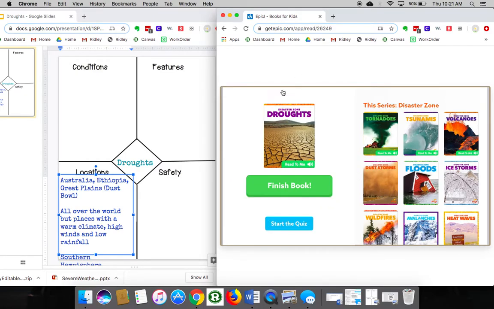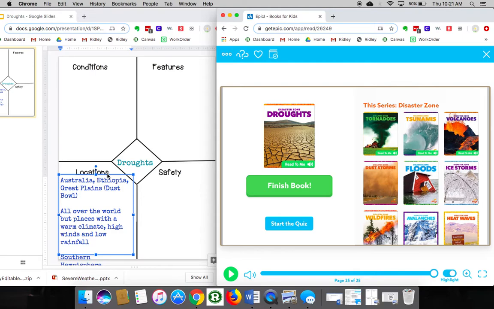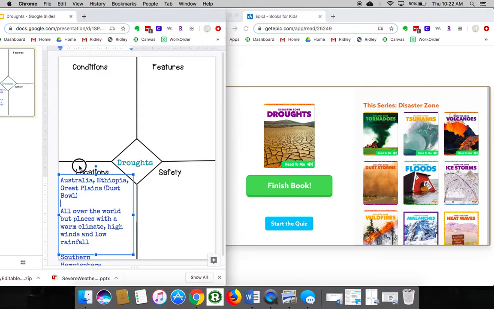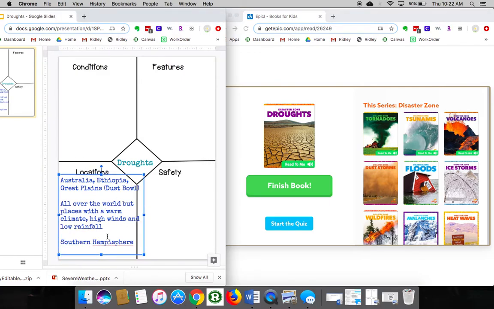So what you are going to do now is read the books on EPIC. You can read one, you can read two, you could read all of them. You are going to look for the locations where your assigned weather would be found. So if you notice, as I was reading my text, I was typing in, or if you are writing, you can write it in your graphic organizer.